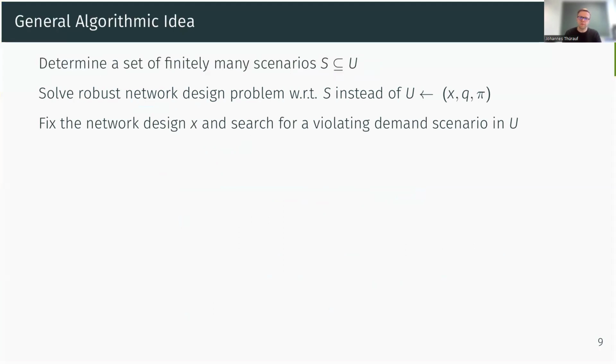And then we fix this built network and ask ourselves the question, is this a robust feasible network? So the question is, can we find a demand scenario in our uncertainty set that cannot be transported? If this is the case, then the network is not robust feasible. Otherwise, it is robust feasible, and also optimal because we optimized it with respect to a subset of the original uncertainties.